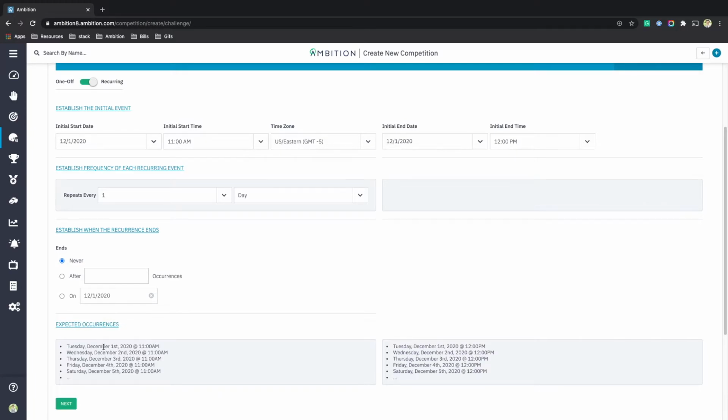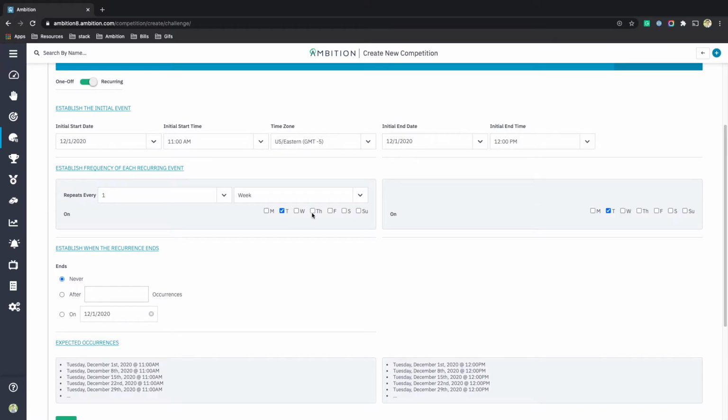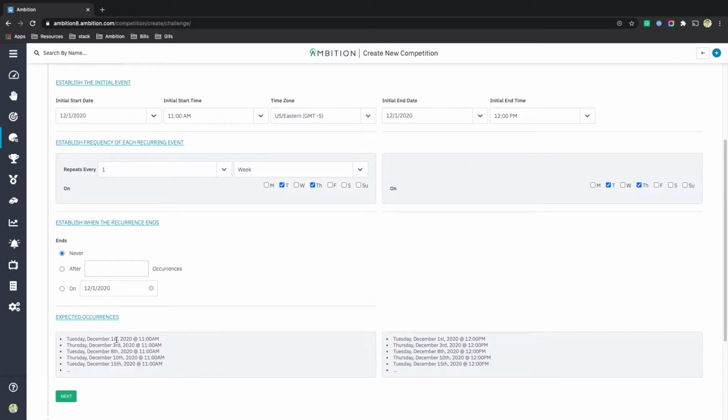Right now, this competition is running every single day, December 1st, 2nd, 3rd, 4th, and ending an hour later, December 1st, 2nd, 3rd, 4th, because we have this set to repeats every one day. If I wanted this to run every Tuesday and Thursday, I could switch this to week and add in Tuesday and Thursday on both of these boxes. This is the start and end recurring event times. Now we see that Tuesday, December 1st at 11, we start, and we end Tuesday, December 1st at 12. We start Thursday, December 3rd at 11, and we end Thursday, December 3rd at 12, so on and so forth.